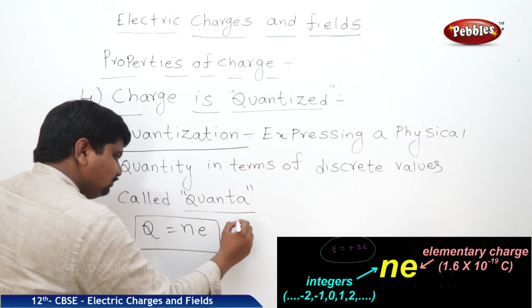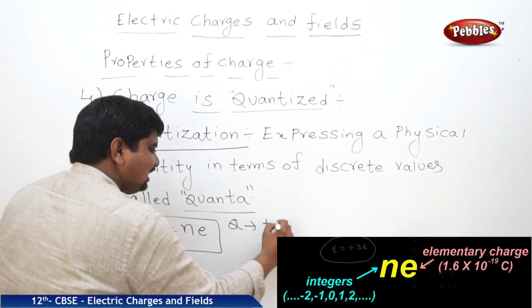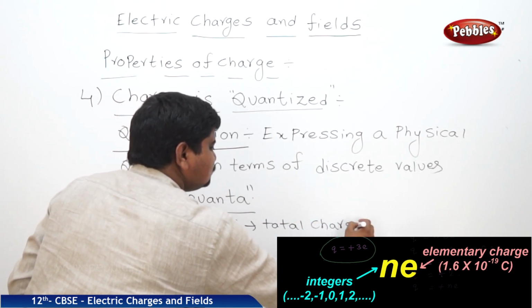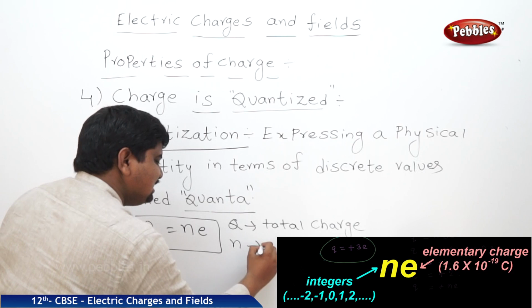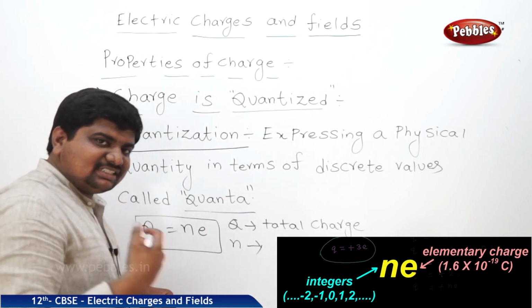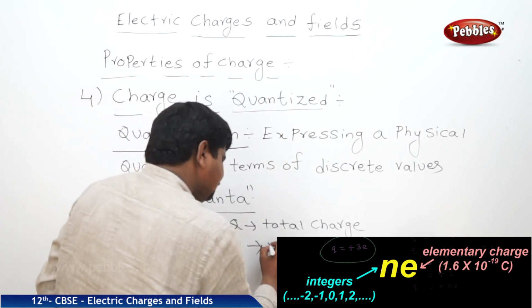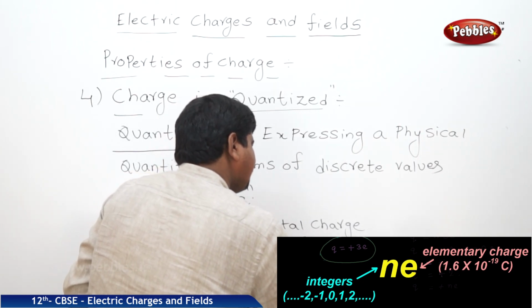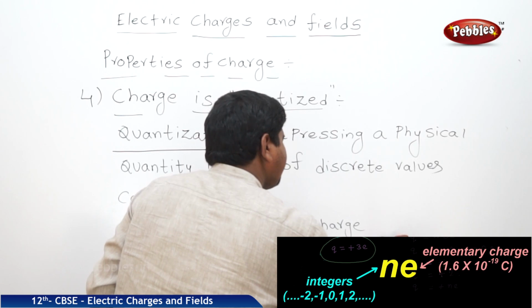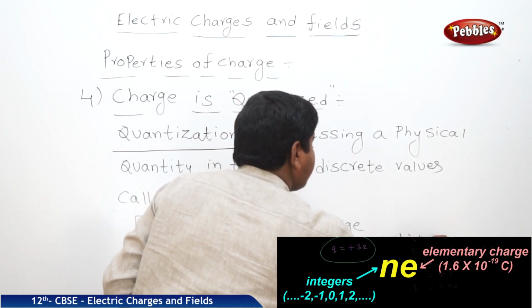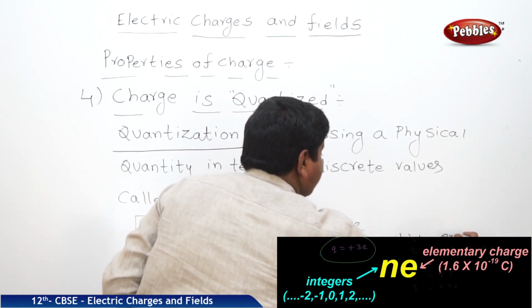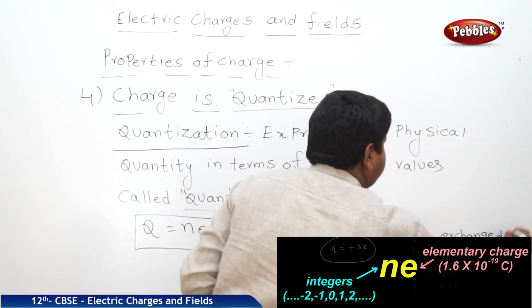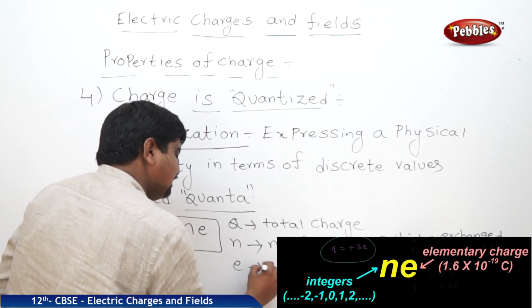What is this Q? Total charge. What is this N? Number of charged particles exchanged. What is this e?